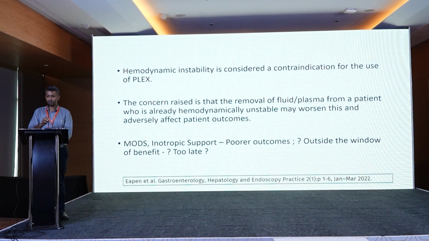Next slide. Now, why is hemodynamic instability such a concern in these patients? The concern raised is that they are already on vasopressor support, they are already hemodynamically compromised, and we are going to remove fluid and plasma from these patients, which can then further compromise their hemodynamic status. It can go on to cause worsening shock, it may cause renal dysfunction, so end organ damage like renal dysfunction, we do not know. That is one main concern here. Once the patient has gone on to develop multi-organ dysfunction and needs inotropic support, we know that they have poorer outcomes. So then the question is, are we already outside the window of benefit and are we too late in the game?